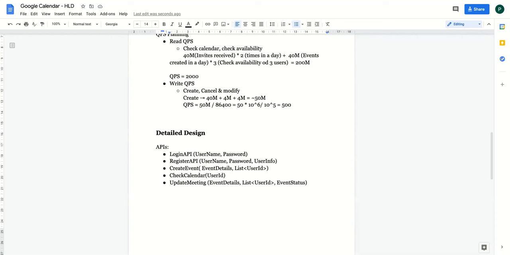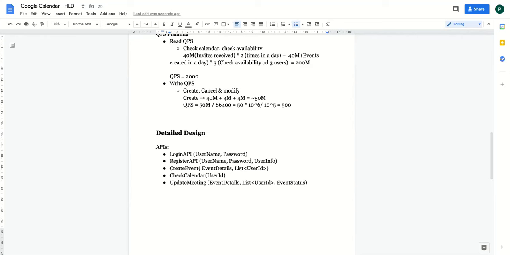Generally, when the client is talking to the server, you use REST APIs. And if the server is talking to the server, then you use remote procedure calls. I can't go into the details of that because of the time constraint, but you can prefer whichever, it doesn't matter a lot here. In this case, it's okay to go ahead with REST endpoints. And when your web server is talking to your application servers, then you can have RPCs in that case.